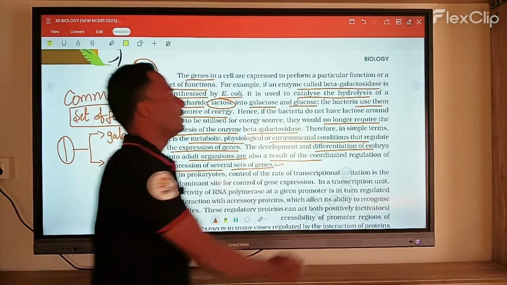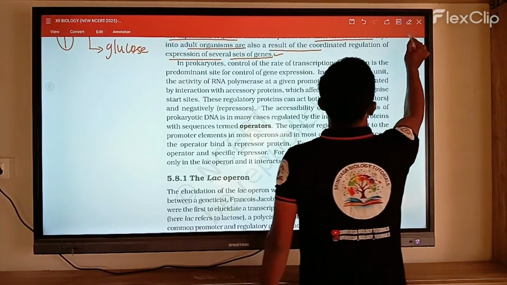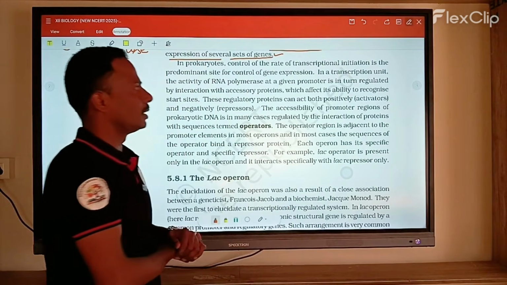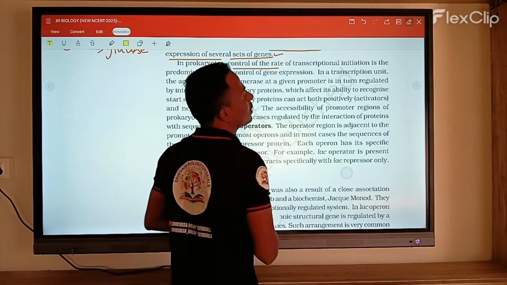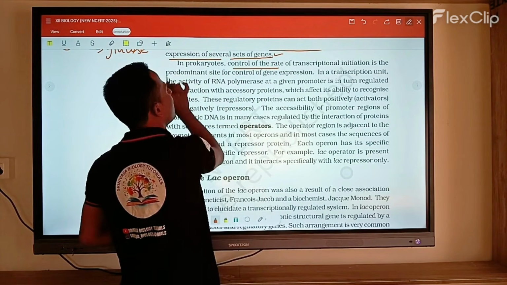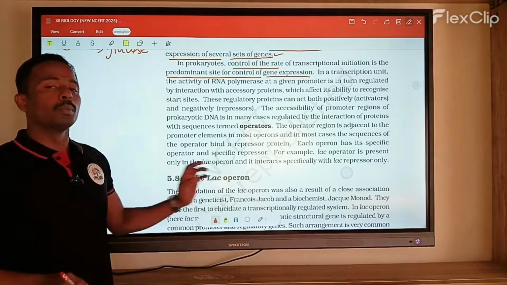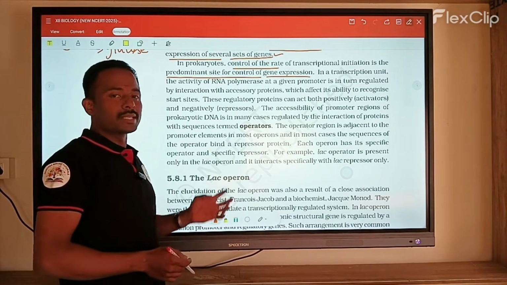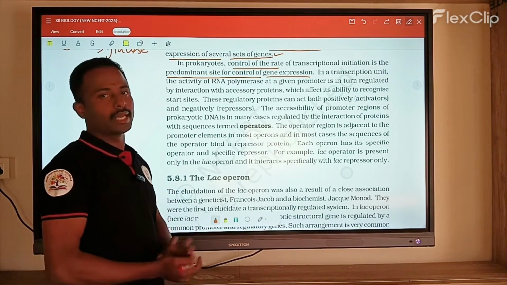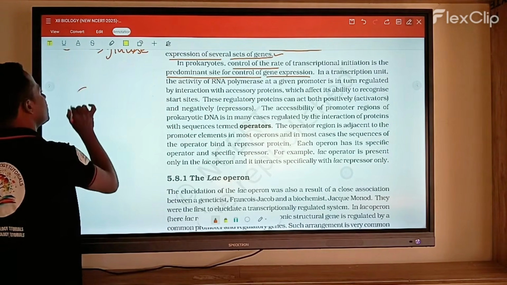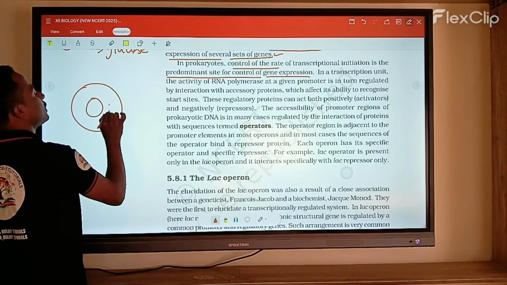Now, once you observe prokaryotic cells, in prokaryotes control of the rate of transcriptional initiation is the predominant site of control of gene expression. Mostly in prokaryotic cells, transcription takes place only in the cytoplasm. For example, when you take any one particular cell, it is in a nucleus, it is in a cytoplasm. Am I right?